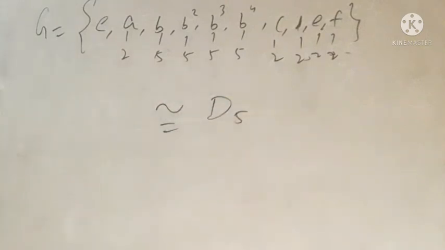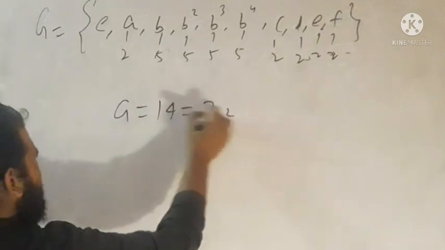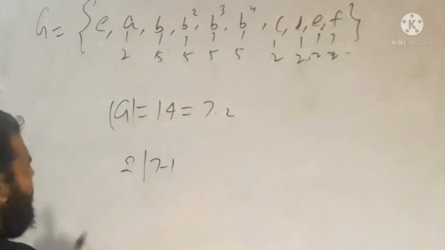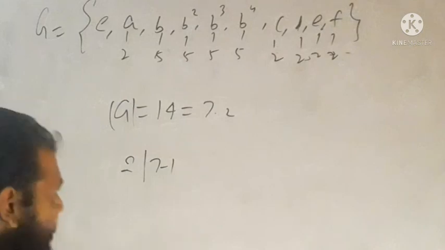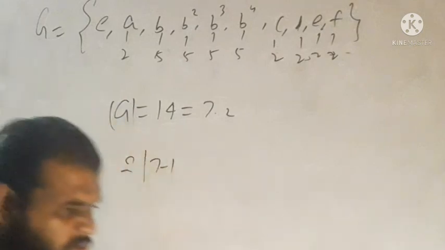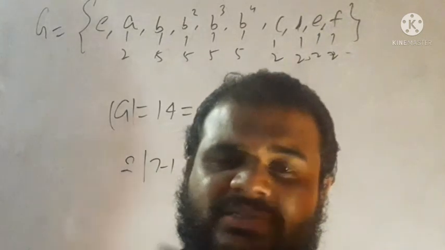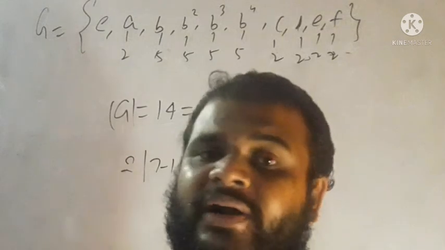Similarly, you can also check the group of order 14, that is 7 times 2. Since 2 divides 7 minus 1, there must be a non-abelian group of order 14, and you can analyze that group the same way as we did the groups of order 6 and 10. The same way you can analyze the group of order 15.